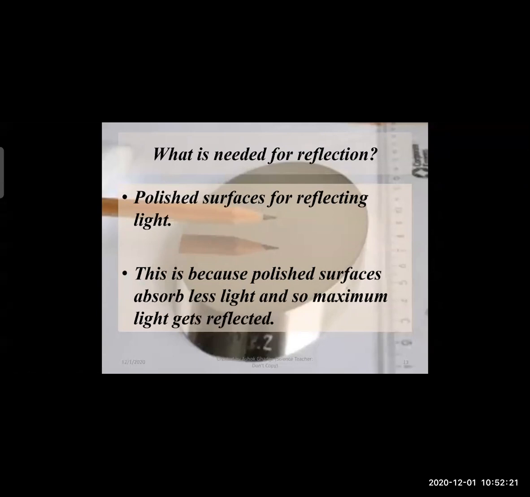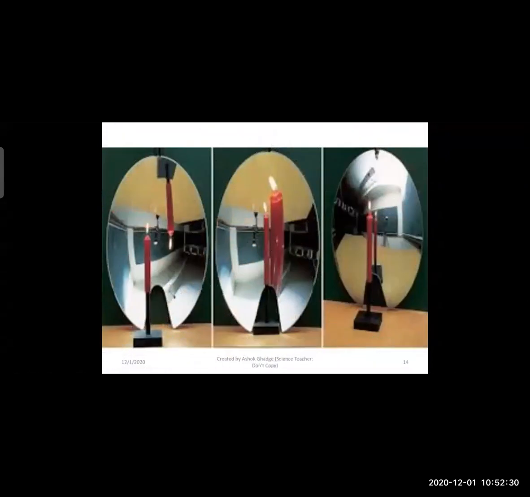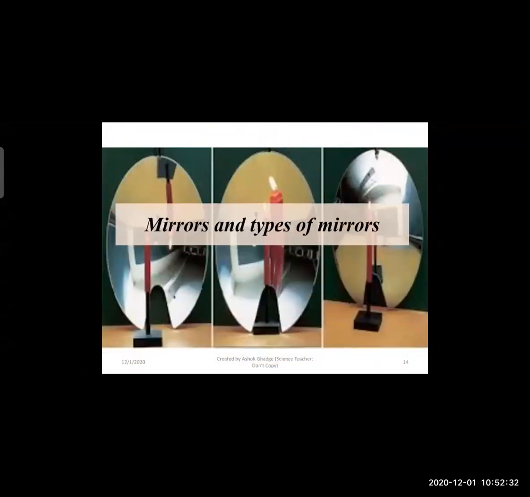So for 100% reflection, there should be a polished surface. There is a requirement of a polished surface. Now one of the best surfaces we are seeing every day in our everyday life is a mirror. Now we will see what we mean by mirror, and the types of mirror.